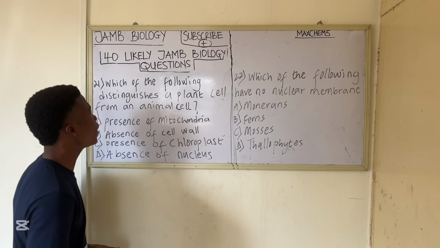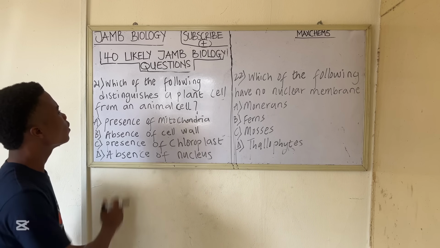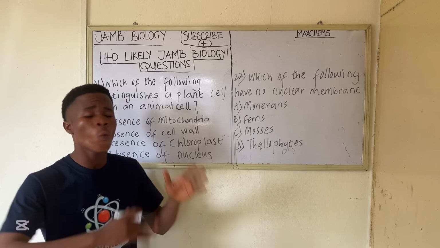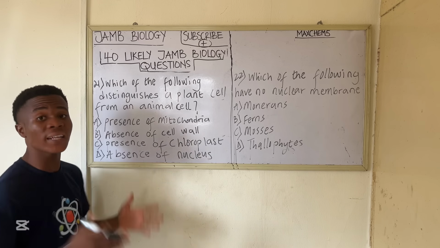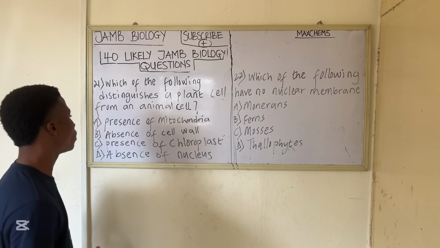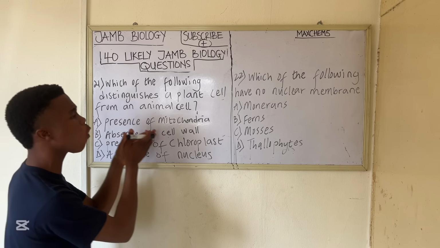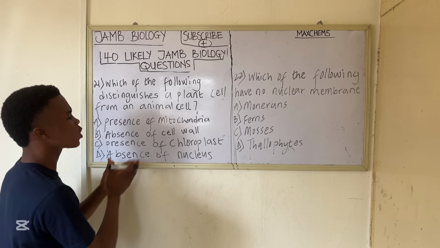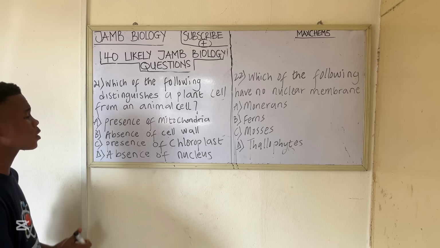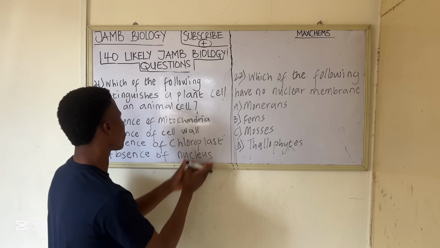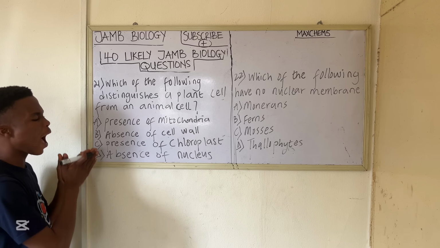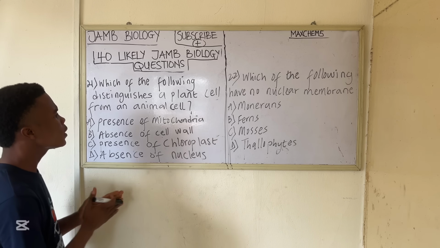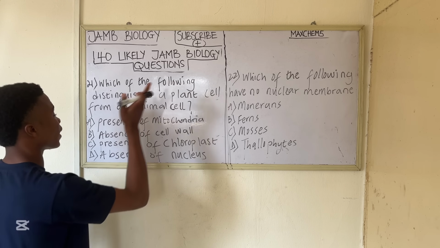So let's go to the next question. The next question says, which of the following distinguishes a plant cell from an animal cell? Option A says presence of mitochondria. Option B says absence of cell wall. Option C says presence of chloroplast. Option D says absence of nucleus. Now, if you look at this, the question is asking us the difference between the plant cell and an animal cell.